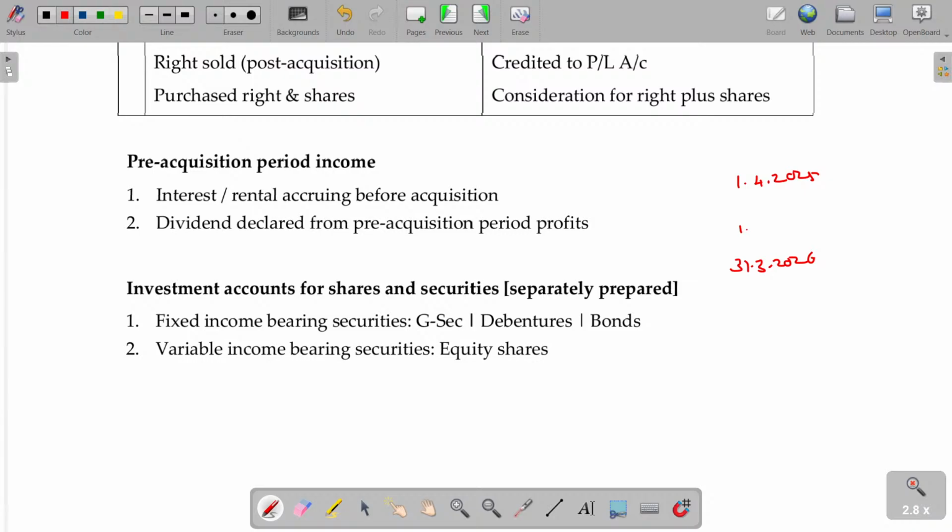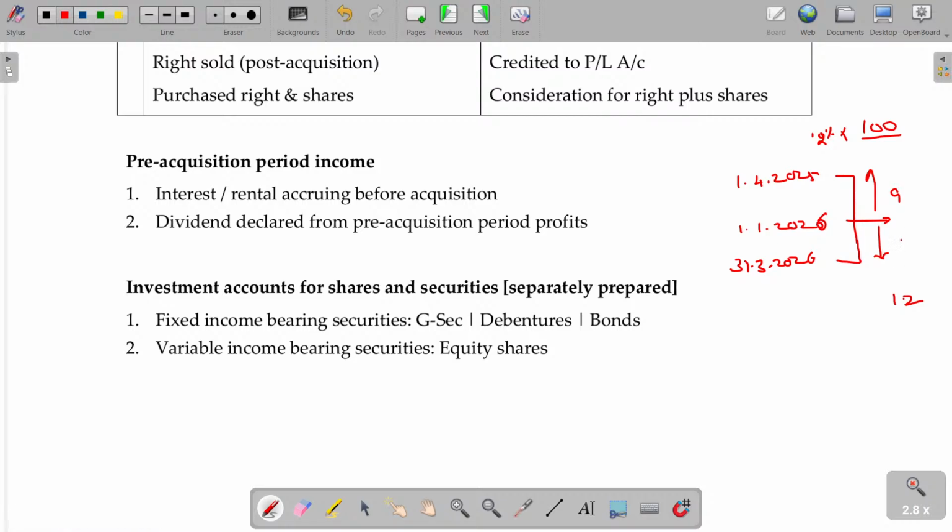You purchase a share on 1/1/2026 for 100 rupees, and you got around 12% interest, 12 rupees. In this, up to the date of purchase, 9 months, for the 9 months the interest being 9 rupees, and for the post period, it is 3 rupees.